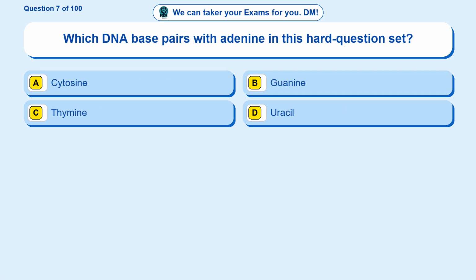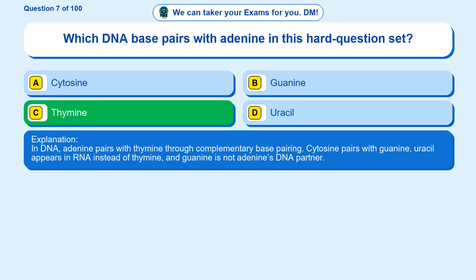Question 7. Which DNA base pairs with adenine in this hard question set? Option A, cytosine. Option B, guanine. Option C, thymine. Option D, uracil. The correct answer is option C, thymine.